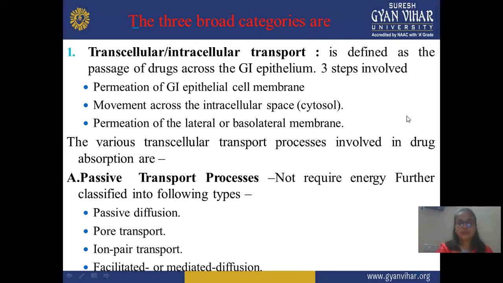The various transcellular processes involved in drug absorption are, first, the passive transport process. We already discussed the subcategories in the previous slide. The passive transport process does not require energy, and it is further classified into the following types. Passive transport means no energy is required for this absorption mechanism. The subtypes are passive diffusion, co-transport, ion pair transport, and facilitated or mediated diffusion. Now we discuss these individually.